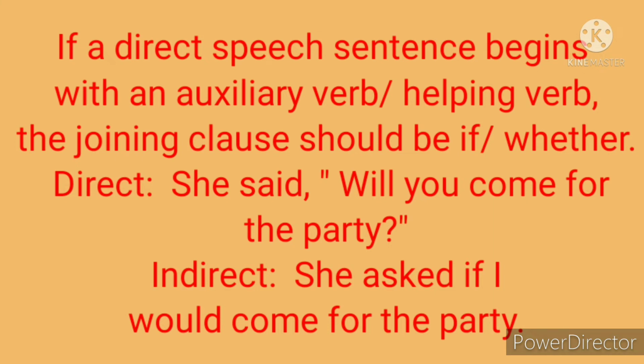We are changing it into past form. Would come. The auxiliary verb only should be changed into would form. Okay, the past form. Main verb should not be changed. When we change the auxiliary verb into the other tense, main verb should not be changed. So will come is changing into would come. So the indirect speech sentence is she asked if I would come for the party.